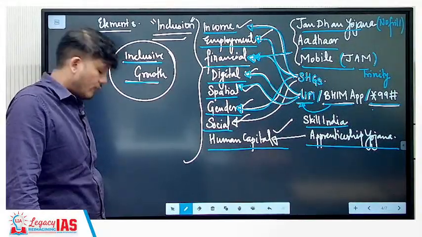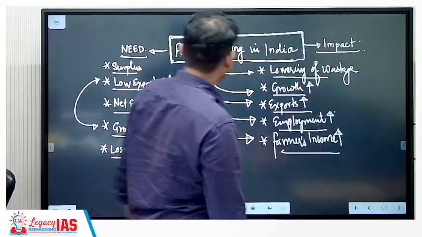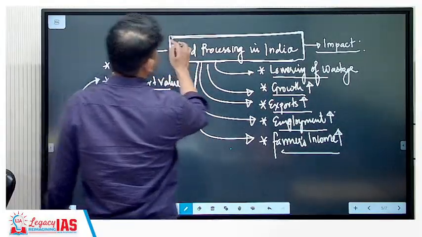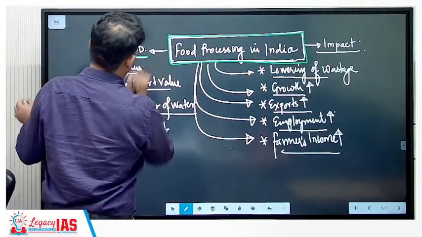Is it clear? Now, since the last 3 years, a question has been coming every year, so you can easily expect a question to be asked on inclusive growth next year as well. Next is food processing in India. Now first, what is the need of food processing in India?